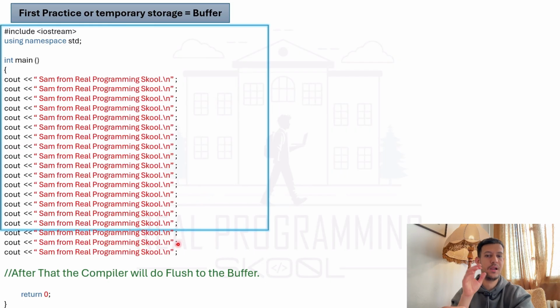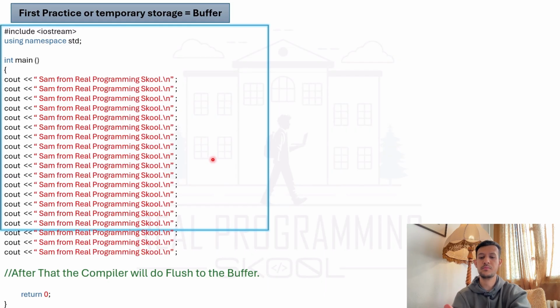Complete, put more lines of code, which we said leads to making our application performance slow. And after the compiler finishes putting the code in the buffer and checks them all, there is no syntax error or anything. After that, the compiler will flush the buffer, which means it will empty the buffer. This is the first practice, and it's not good if you have a big application that contains 1,000 lines of code.